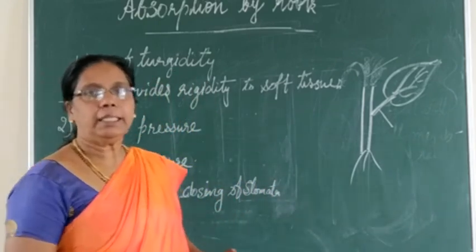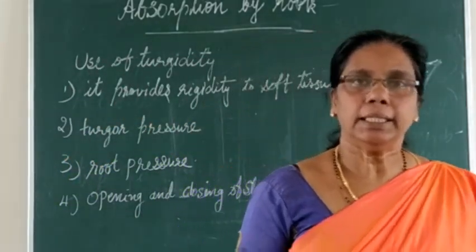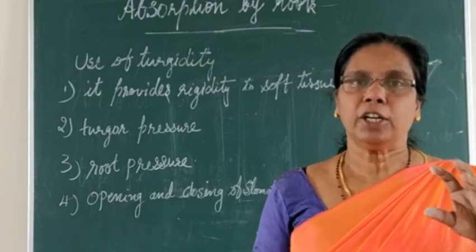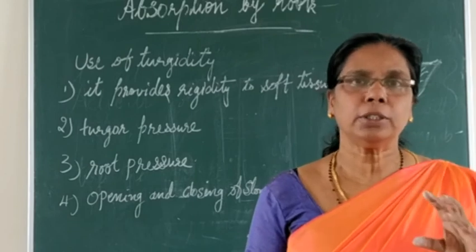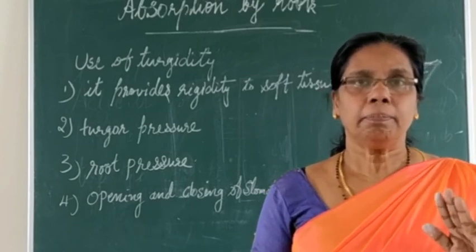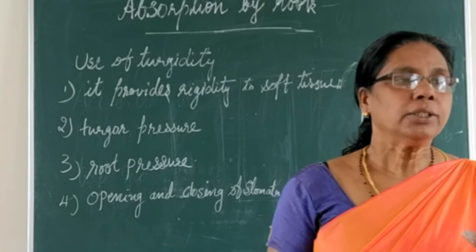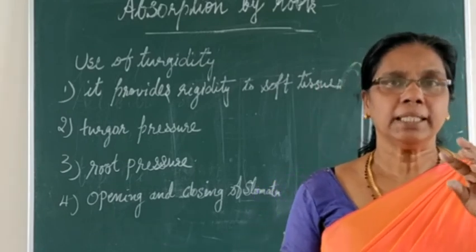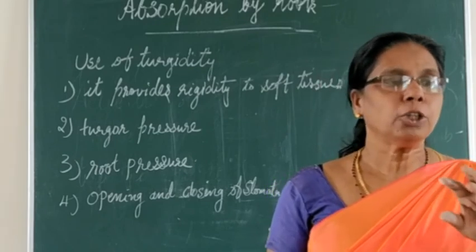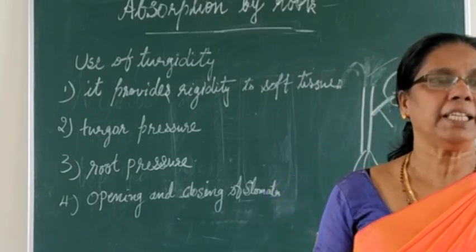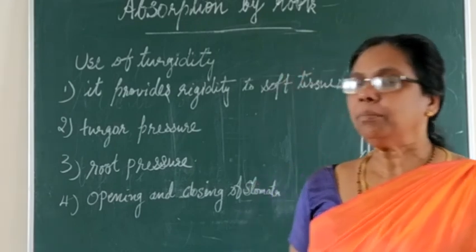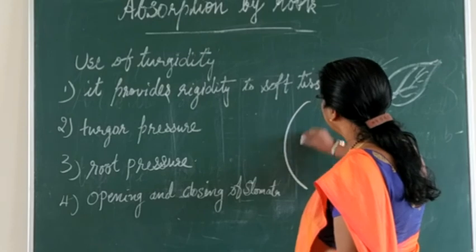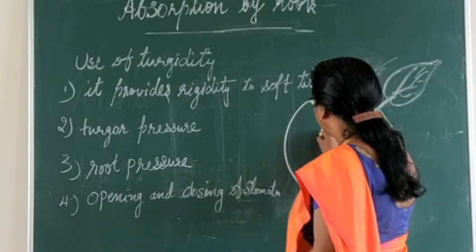All of you know where the stomata are present? Yes, in the lower surface of the leaf. Mainly you can see that they are needed for respiration as well as photosynthesis. By opening and closing of the stomata, respiration takes place and photosynthesis also takes place. And at the time when it is fully turgid, you can see that water is inside. This is the shape. Yes.